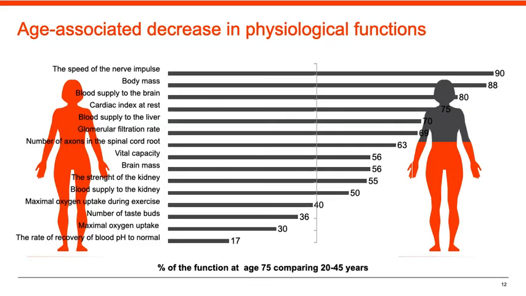If we compare the functional capabilities of the human body at the age of 75 and in the middle age, in the range from 22 to 45 years, one can observe a significant decline in a large number of functions. In particular, the speed of nerve impulse conduction is reduced by 10%, the blood supply to the brain by 20%, and the blood supply to the liver by 30%. The rate of glomerular filtration of the kidneys decreases by the same amount, the vital capacity of the lungs drops by more than 40%, the rate of blood pH restoration by more than 80%.